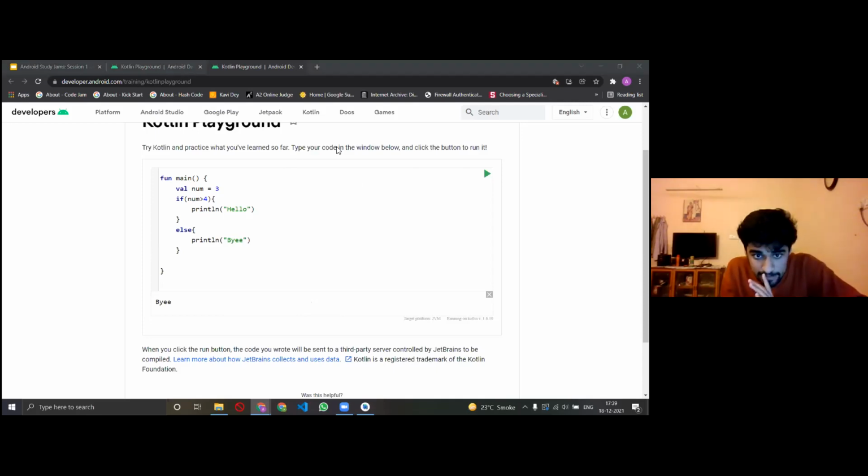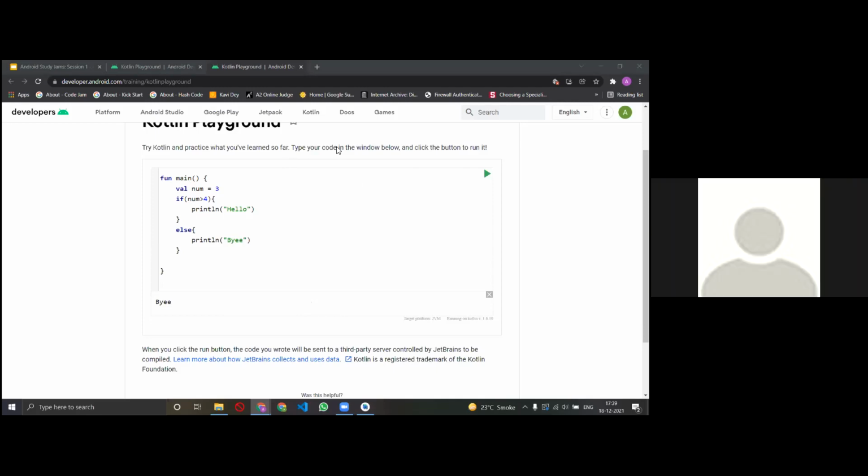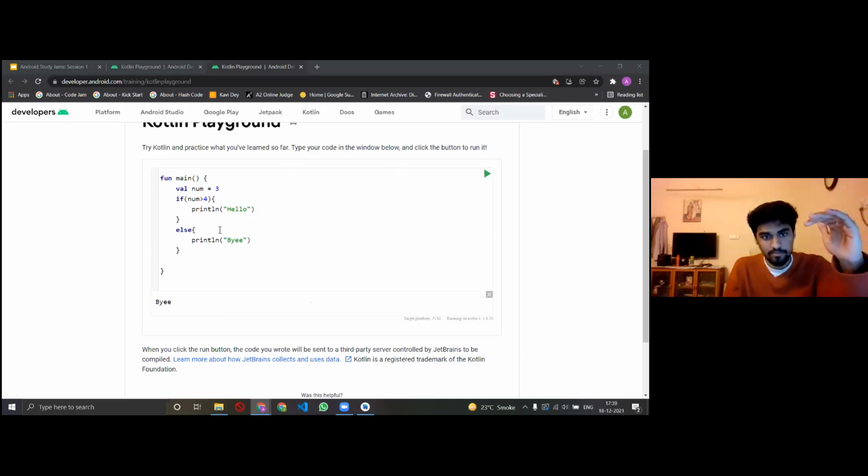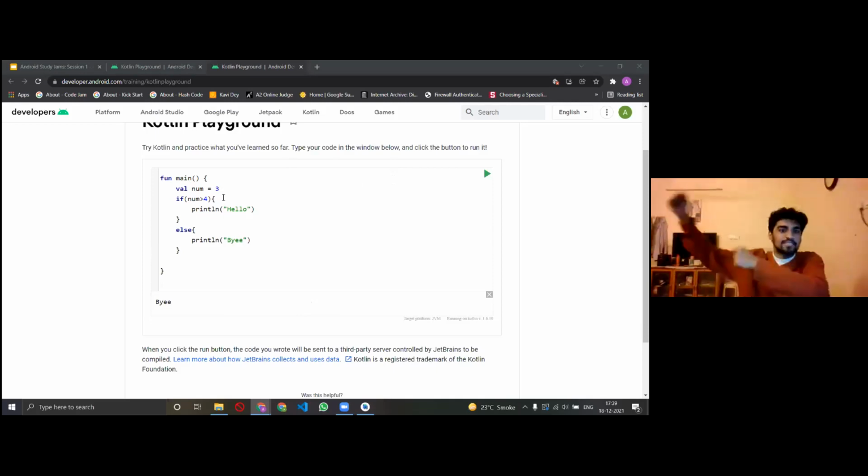Is there an indentation error in Kotlin just like Python? Sometimes yes. Not exactly like Python, because you have curly brackets and everything in Kotlin. Kotlin, in a sense, is sort of an extended version of Java. Not exactly, but you can think of it that way, because Kotlin also uses the Java virtual machine as one of its major compilers. So it also runs on the Java virtual machine.